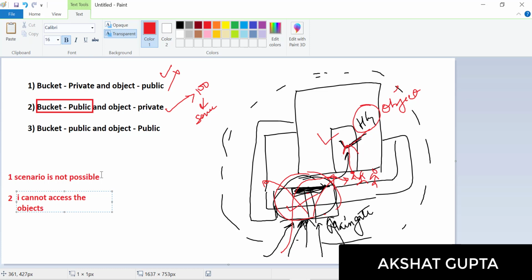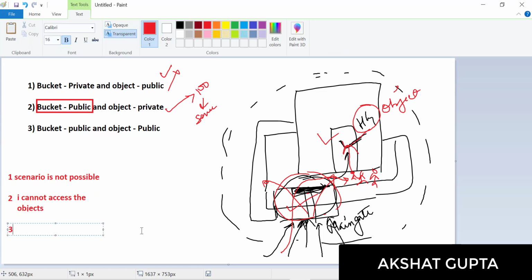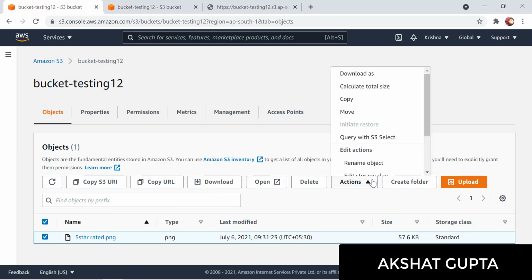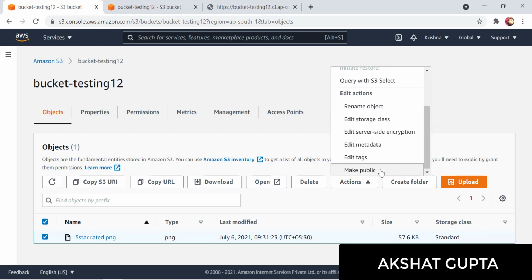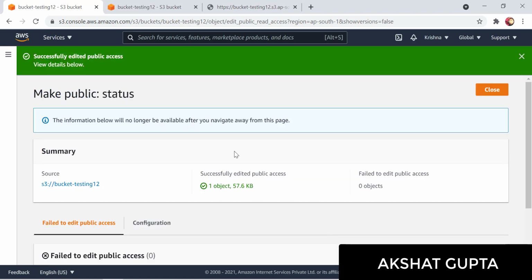But this is possible. Let's discuss the third scenario, where the bucket is public and the object is also public. So let's select this particular object. You need to go to the action. You need to remember this thing. You need to go to the action, just scroll down and make this public. So let's click on the public. You can see a success message on the top.